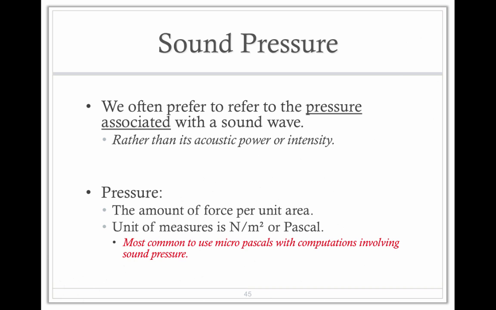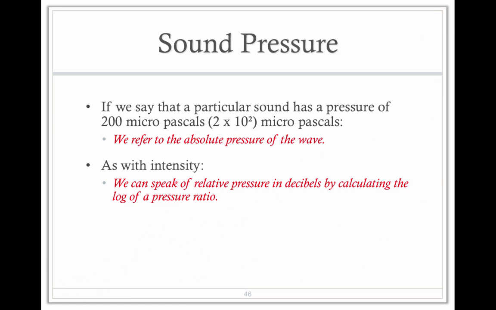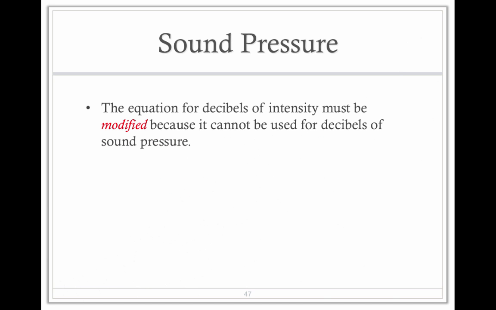The most common term that we use are micropascals when we're working with sound pressure. So if we say that a particular sound has a pressure of 200 micropascals, we're talking about the absolute pressure of the wave. As with intensity, we can talk about relative pressure in decibels by calculating the log of the pressure ratio. So it's the same idea where we compare an absolute to a reference to get a relative measure.